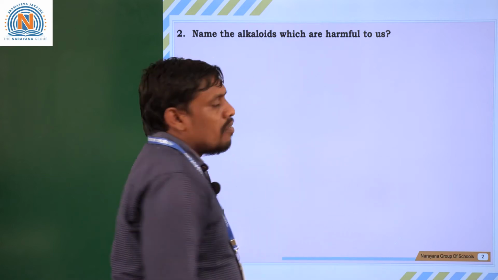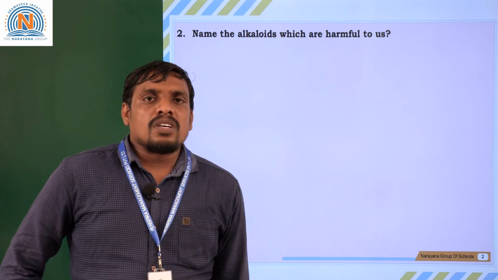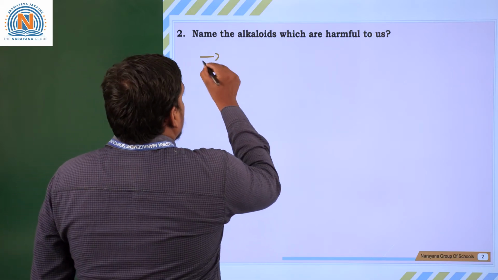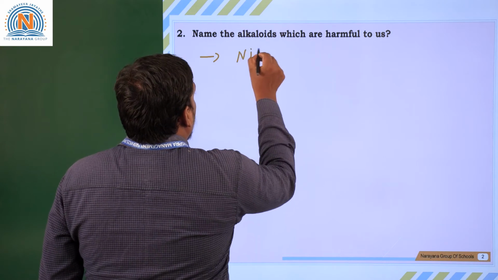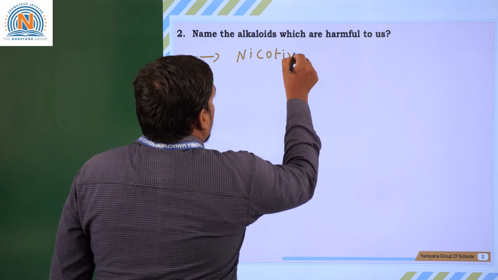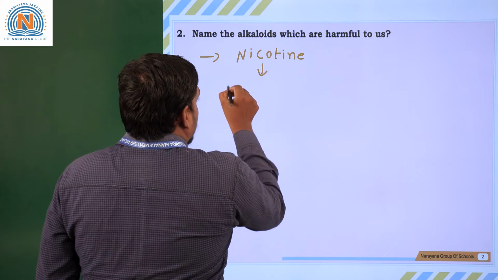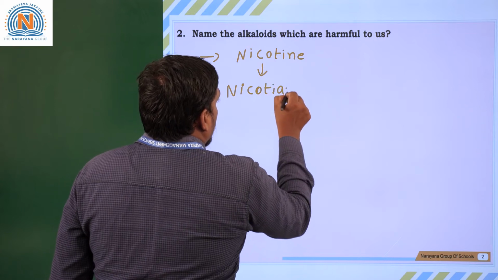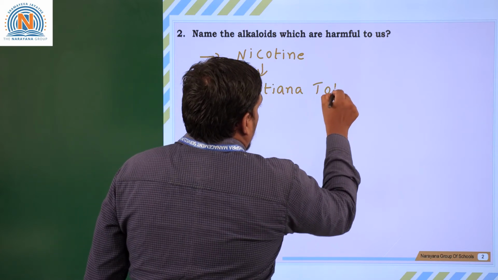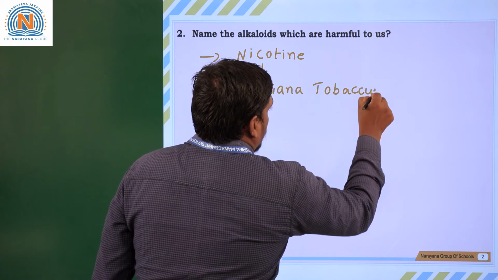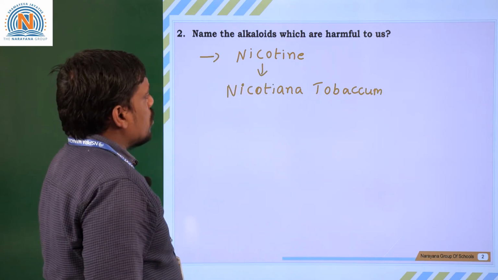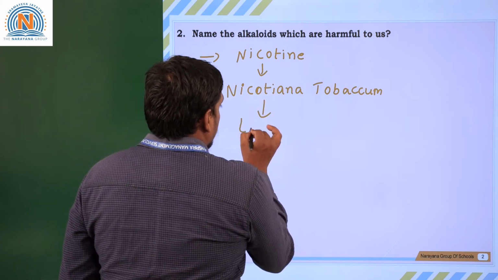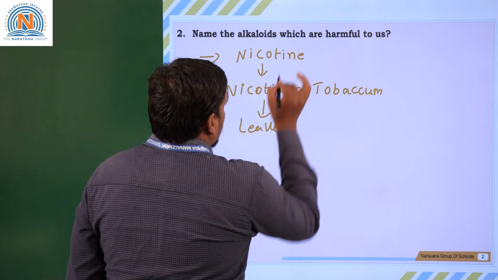Name the alkaloids which are harmful to us. Can you guess some of the alkaloids that are harmful to our body? Suppose take an alkaloid called nicotine. Nicotine is extracted from Nicotiana tabacum. The leaves of the Nicotiana tabacum or tobacco plant produce an alkaloid called nicotine.